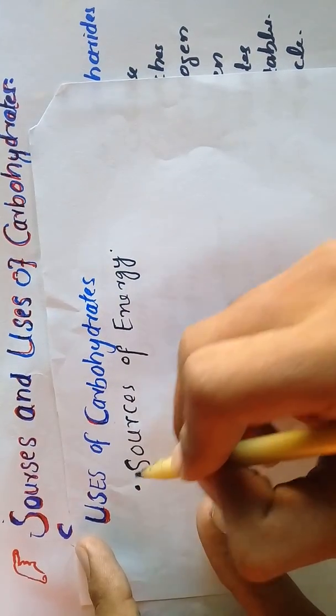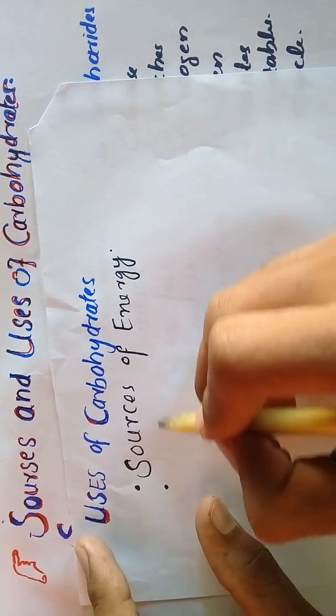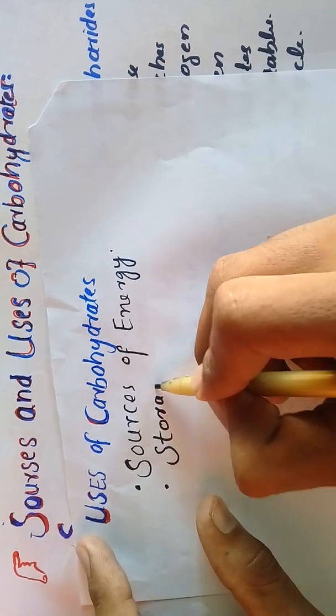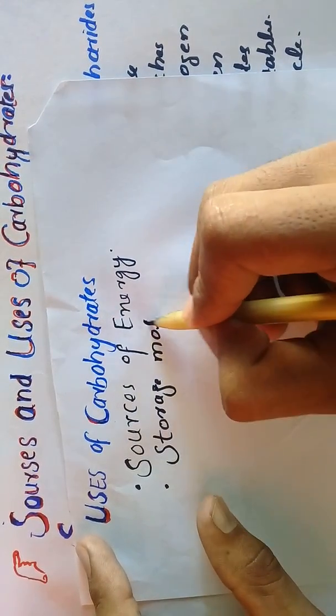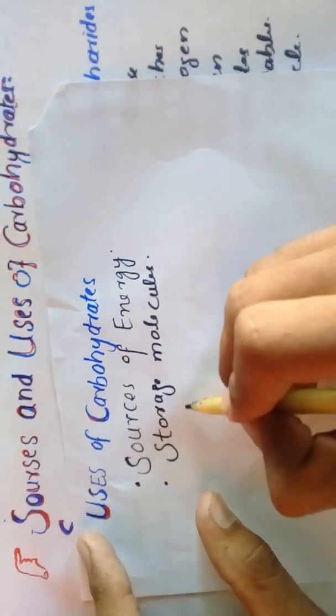Number two, it is used as a storage molecule, just like glycogen.